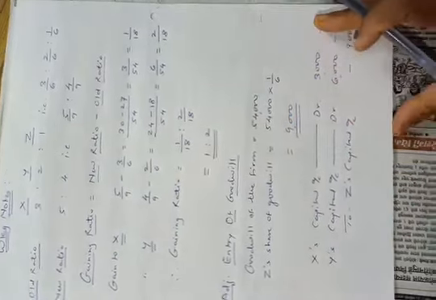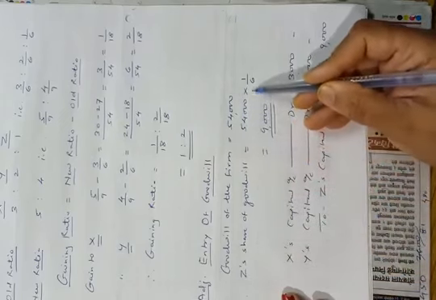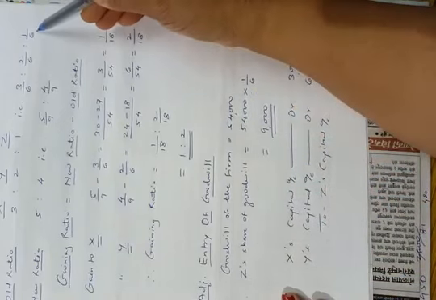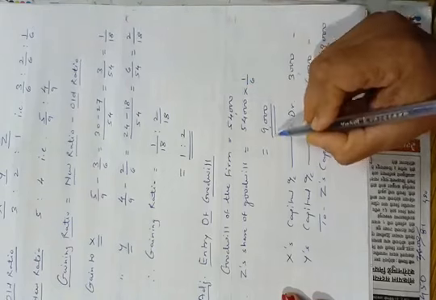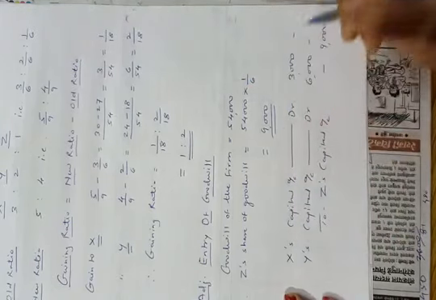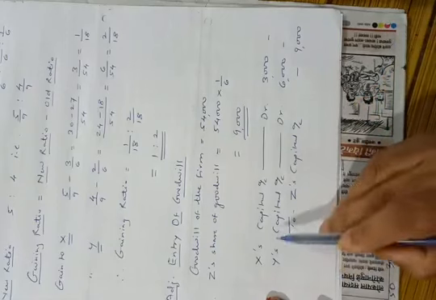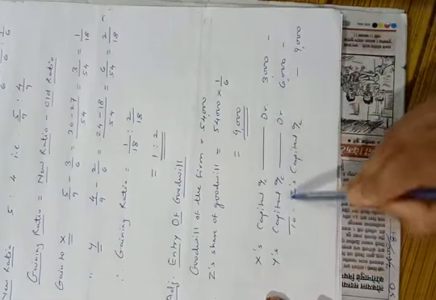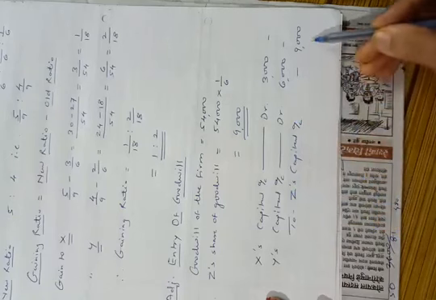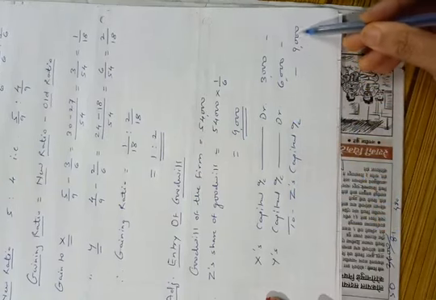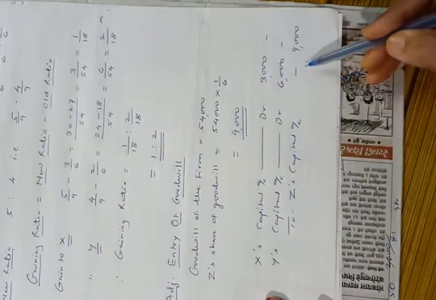So adjustment entry of goodwill. In the fourth adjustment, they told us that goodwill of the firm is valued at rupees 54,000. So Z's share of goodwill will be 54,000 into Z's share, that is 1/6. So the goodwill share of Z will be 9,000. So we have to pass entry continuing partners capital account debit to retiring partners capital account. So X's capital account debit 3,000, Y's capital account debit 6,000 to Z's capital account 9,000. The goodwill of rupees 9,000 is distributed in their gaining ratio.